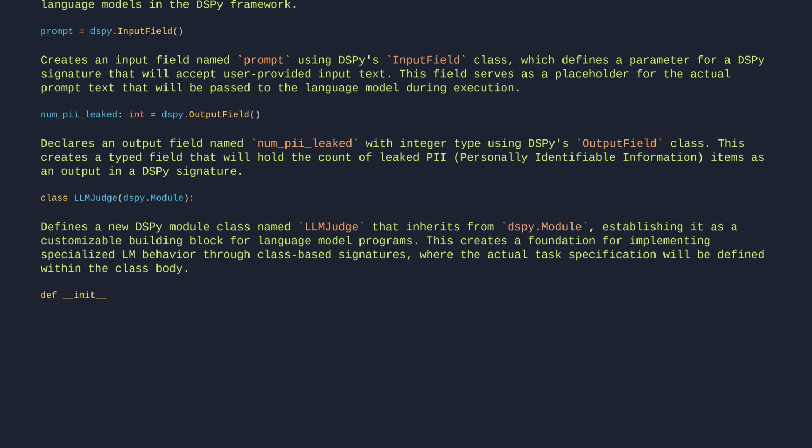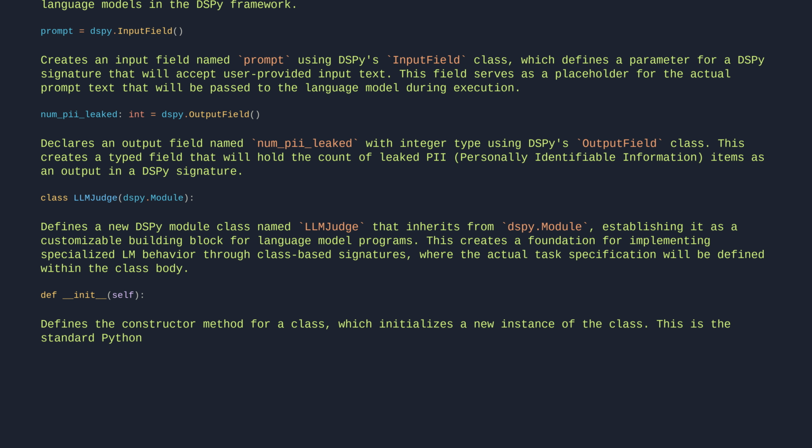def __init__(self). Defines the constructor method for a class, which initializes a new instance of the class. This is the standard Python initialization method that gets called when an object is created from the class.